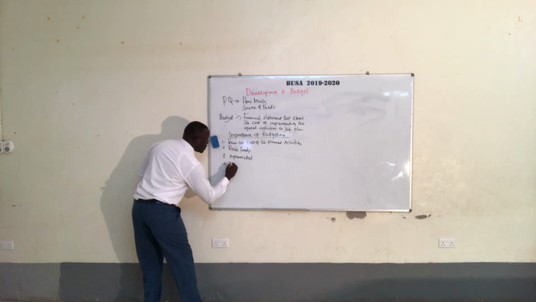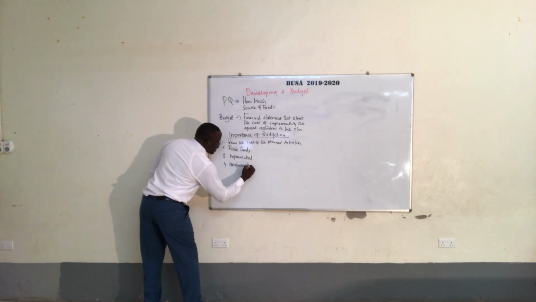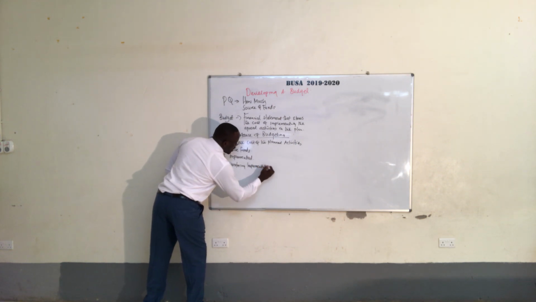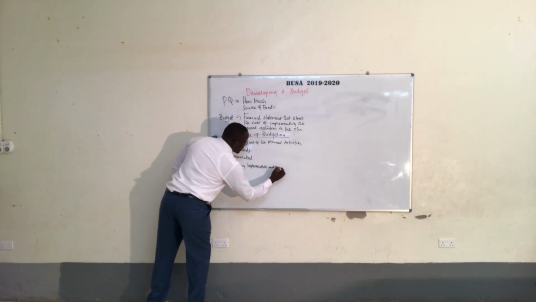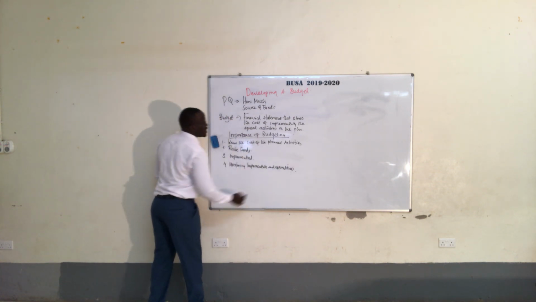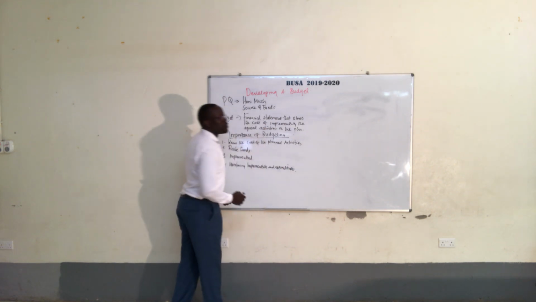Budget helps in monitoring implementation and expenditure. If you budget properly, you know how to monitor your things. If you budget properly, you know how to spend your money.